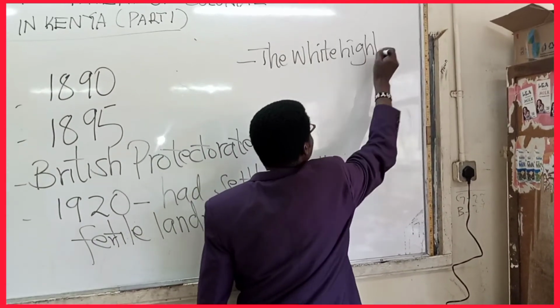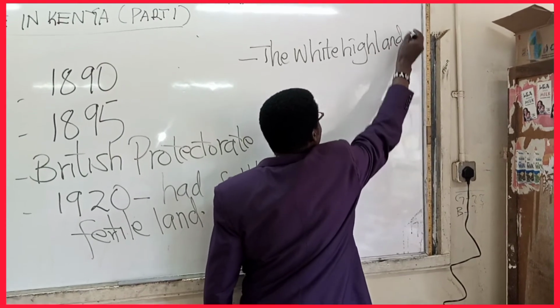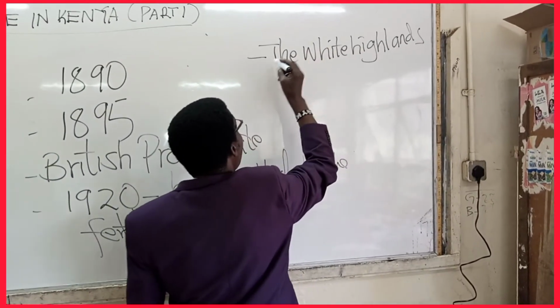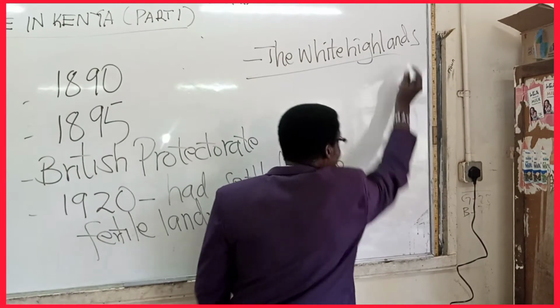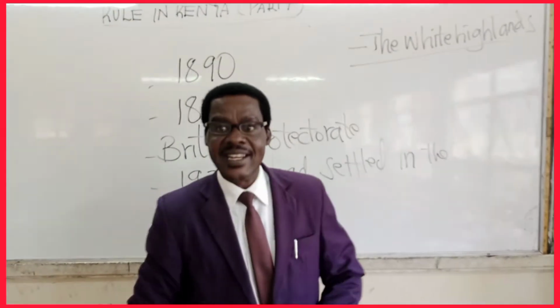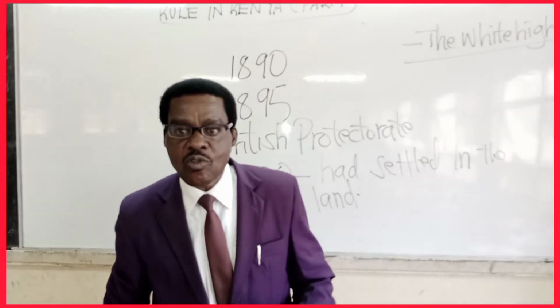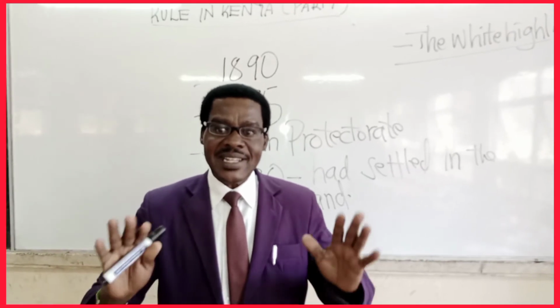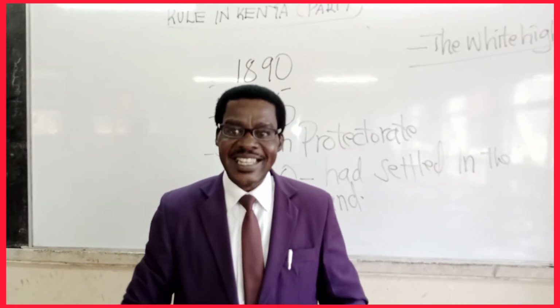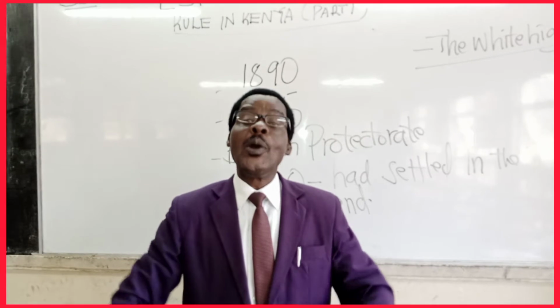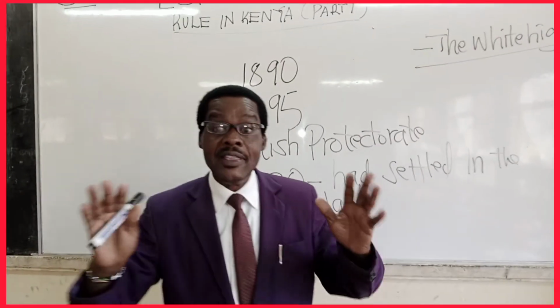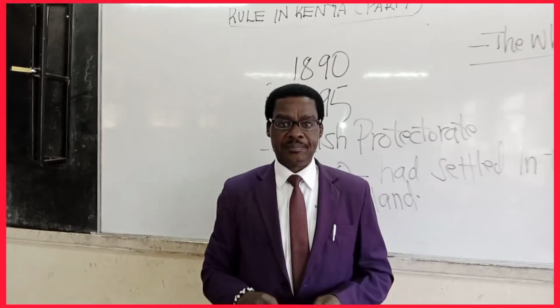The settlers settled in the fertile lands, which were named the White Highlands, and no African could be allowed to come and settle in these fertile lands, which were occupied by the white settlers.